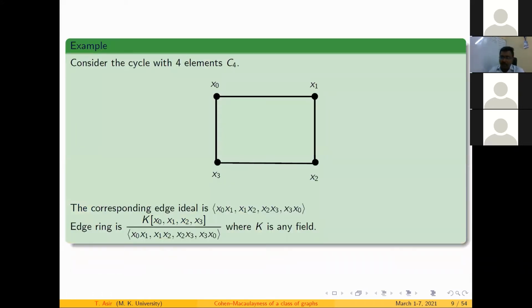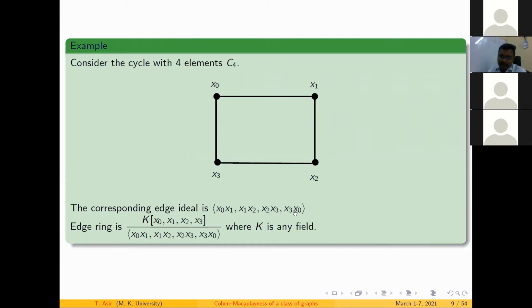Suppose I give you a simple graph, a cycle on four vertices, which I label x0, x1, x2, x3. Then the corresponding edge ideal, since I already told you, is the ideal generated by its own edges. Therefore x0x1 is an edge, and then x1x2, then x2x3, and finally x3x0.